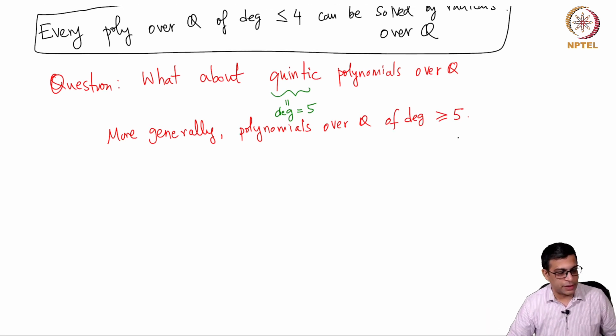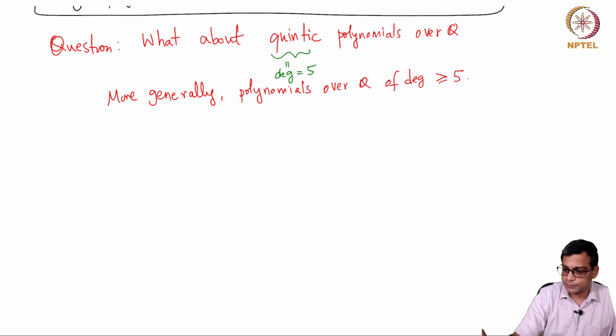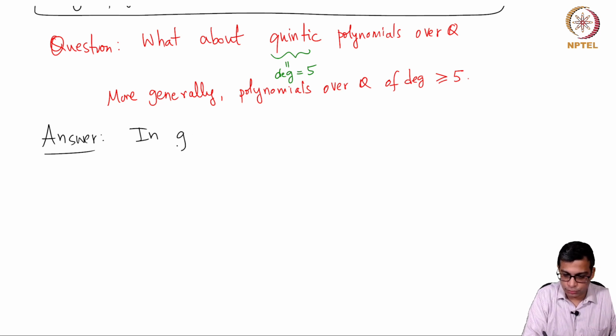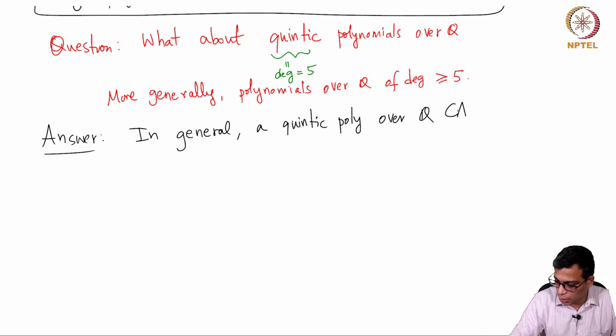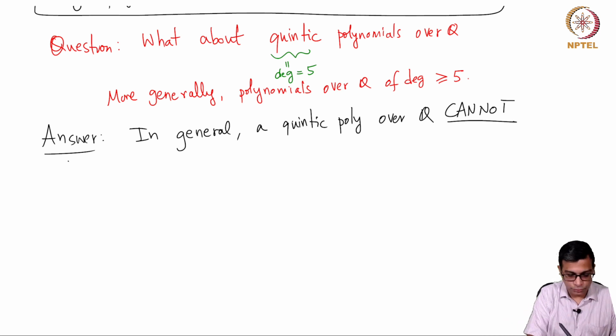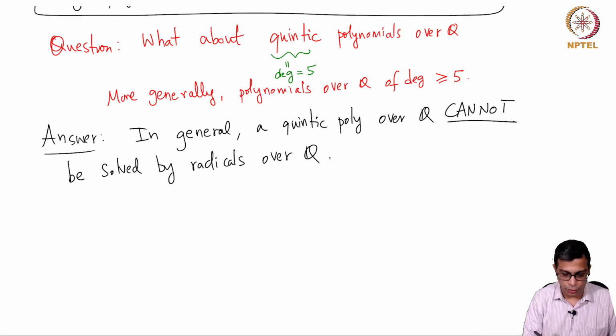So there was some work about this before Galois, and the answer is, in general, no. In general, a quintic polynomial over Q cannot be solved by radicals over Q. Okay, so again, I am going to stress this.